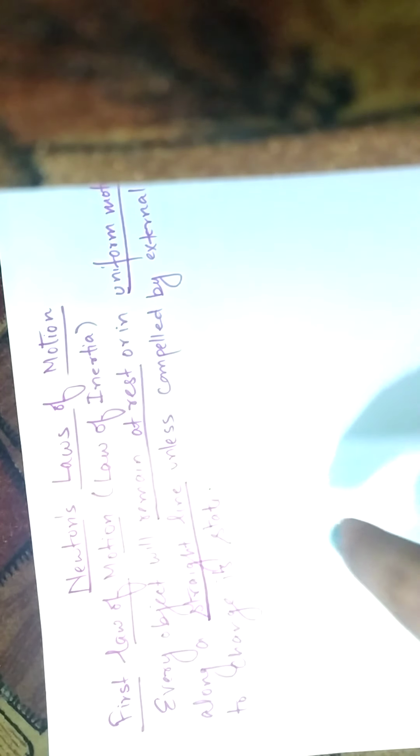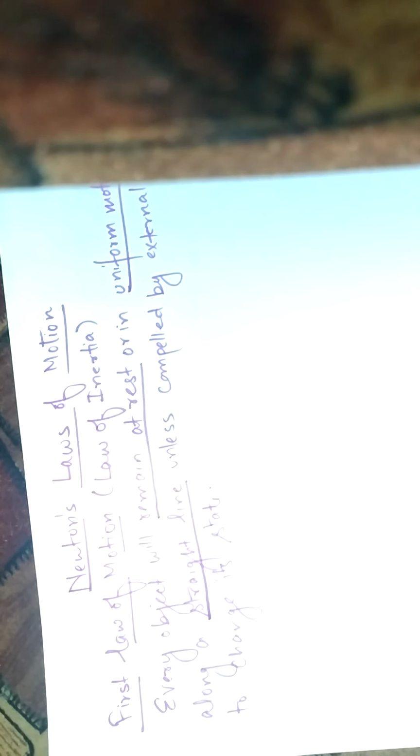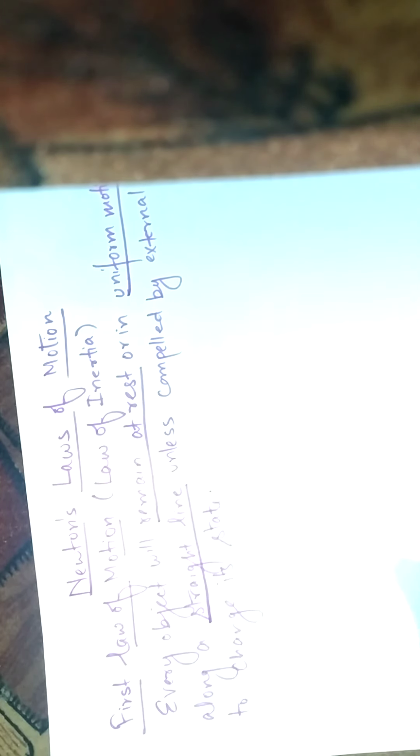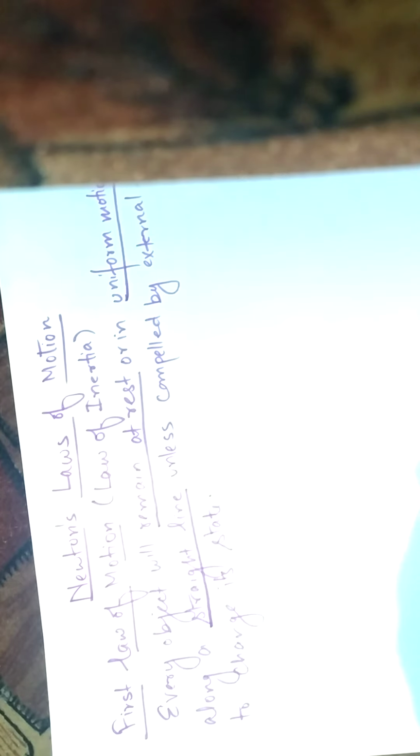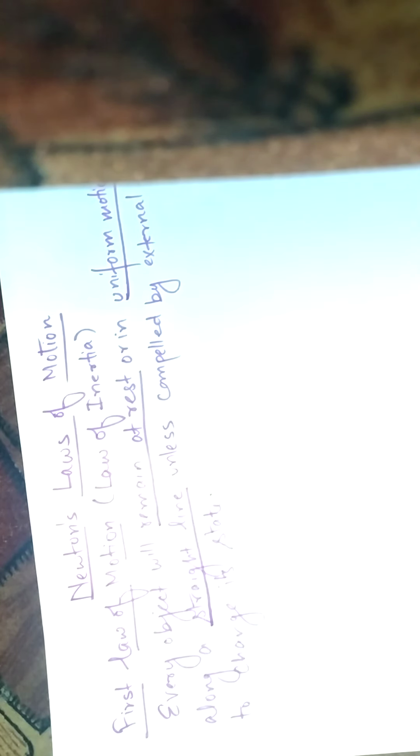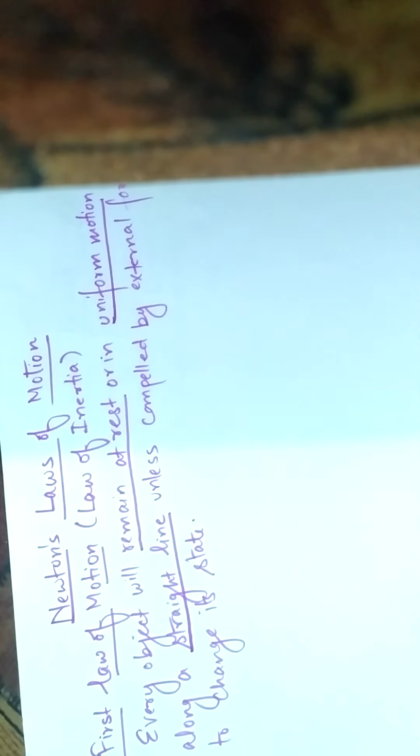So the carpet moves, but the dust particles fall there only. Similarly, when you shake the branches of a tree, the branches come into motion, but the leaves or fruits want to remain at rest because of inertia of rest. That is why they fall down. All these examples are related to the first law of motion.